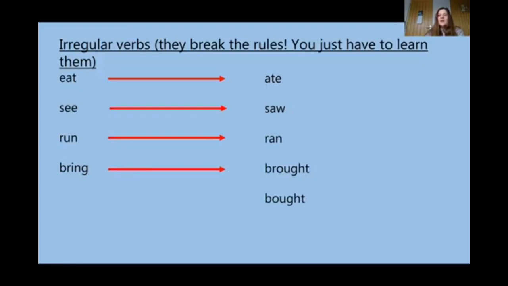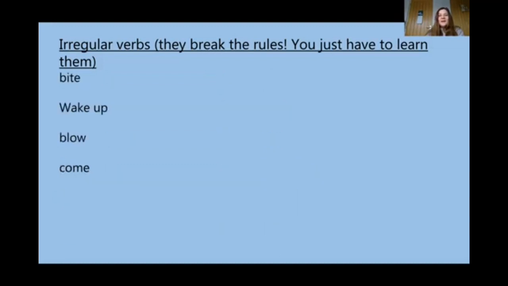Bring becomes brought. Buy becomes bought. Lose becomes lost. And a few more. Bite becomes bit.